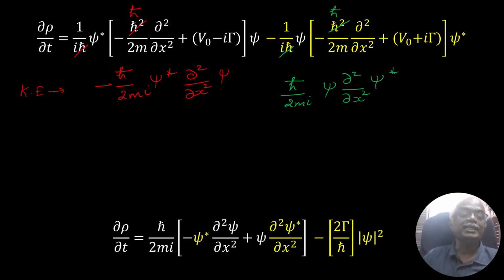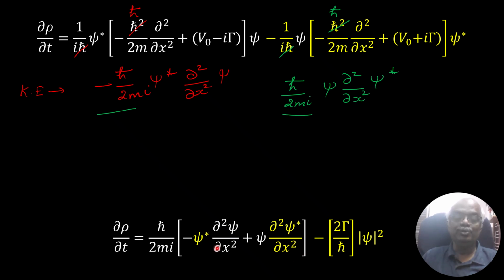You can see here you have the common term h cross over 2mi, so I am taking that outside. The first term is minus psi star delta 2 psi over delta x2. Then, since I have taken h cross over 2mi outside, the remaining term is psi delta 2 psi star over delta x2.